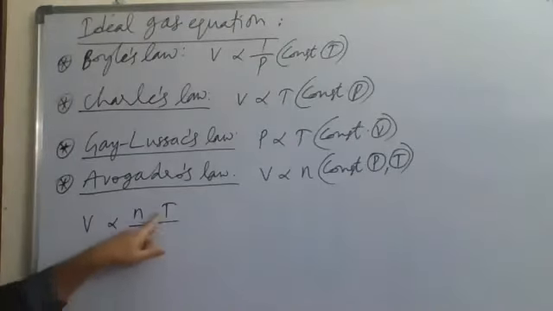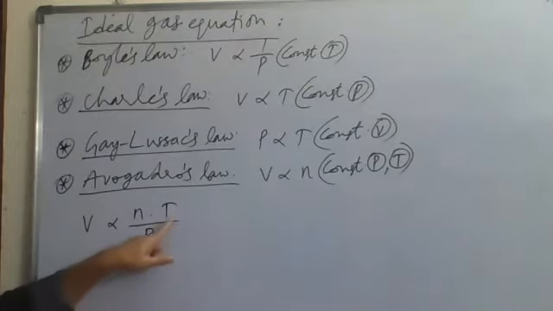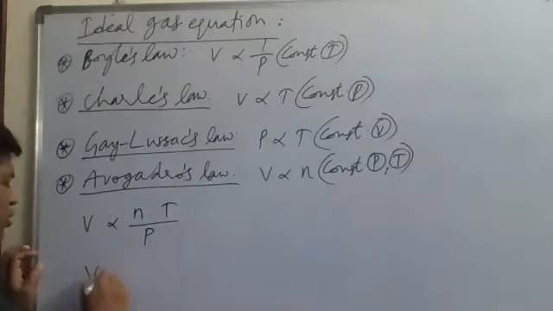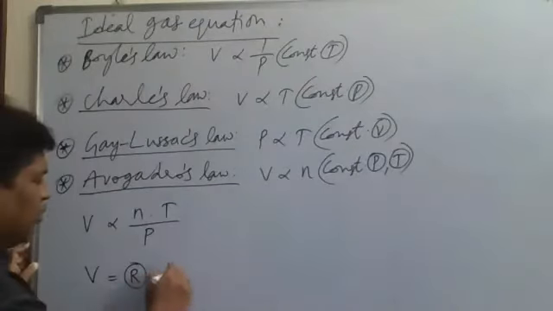How are these two related? According to Gay-Lussac's law, pressure and temperature are directly proportional to each other. So pressure and temperature are directly proportional, volume and pressure are inversely proportional, volume and temperature are directly proportional, and volume and number of moles are directly proportional. From this we can take V equal to one constant, R, into nT by P.